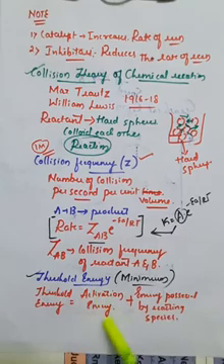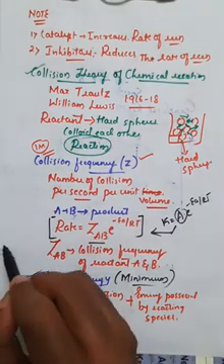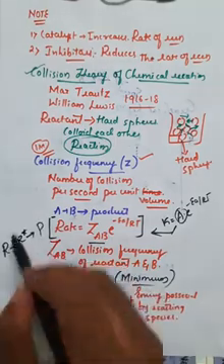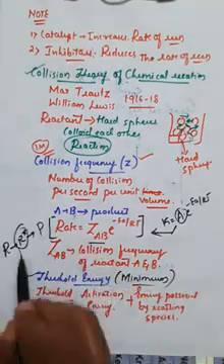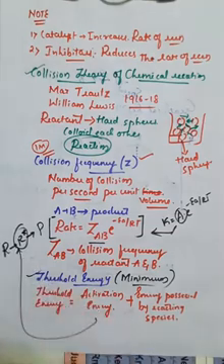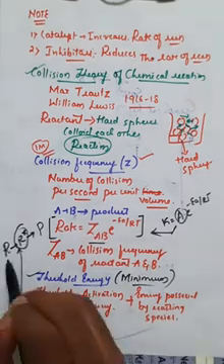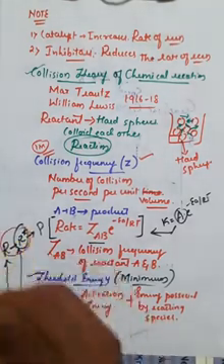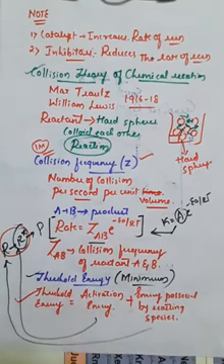We already know what activation energy is: the total amount of energy required for the conversion of reactant molecules into intermediate. For example, if R converts into R star and further R star converts into product, the energy required for the formation of the intermediate R star is called activation energy, and the total energy possessed by the reactant species is the second value. These two values are combined to give the threshold energy of the molecule.